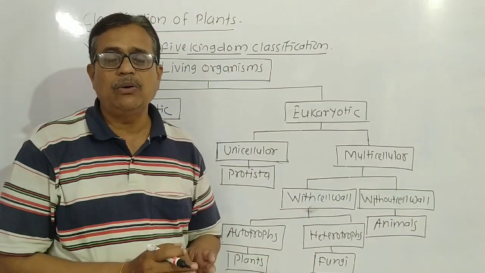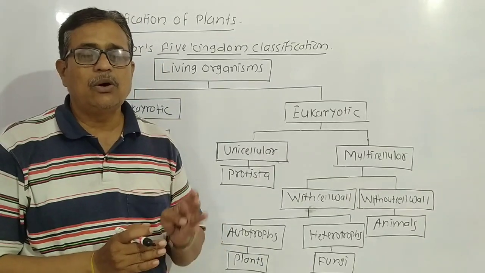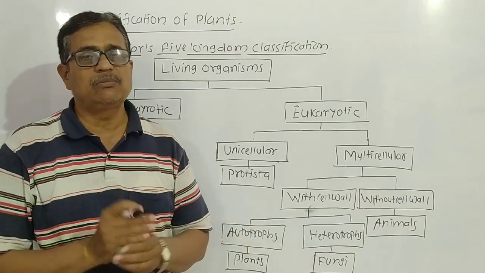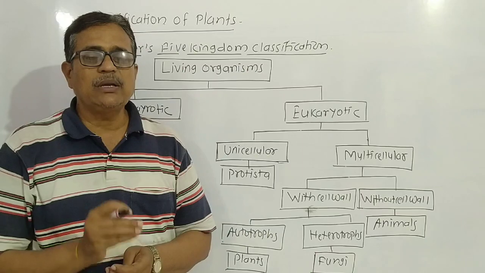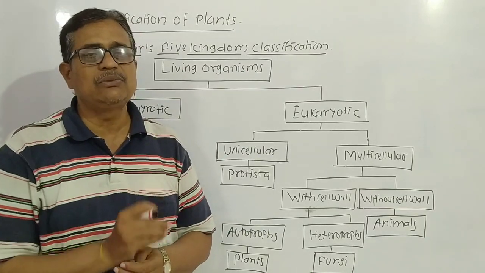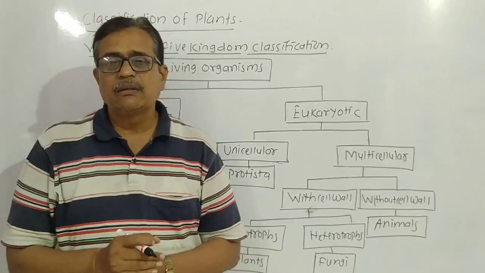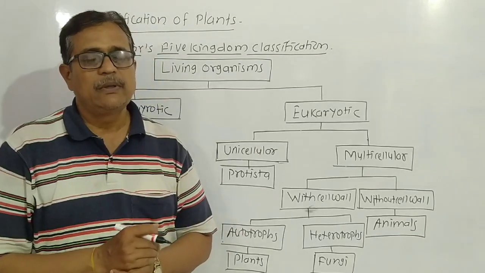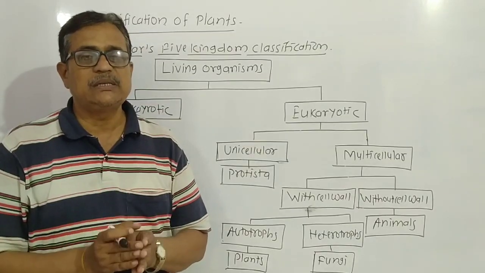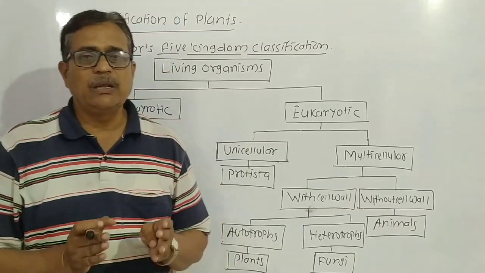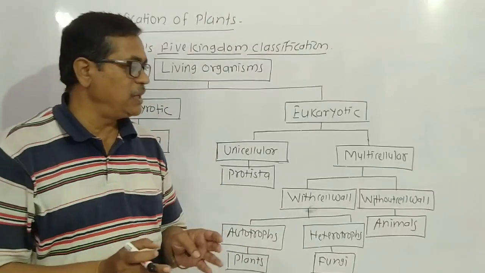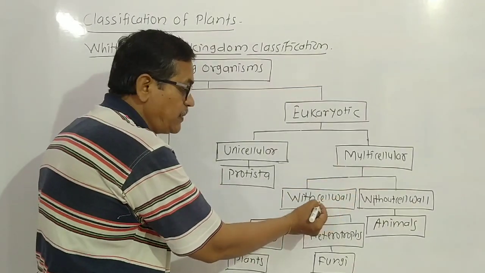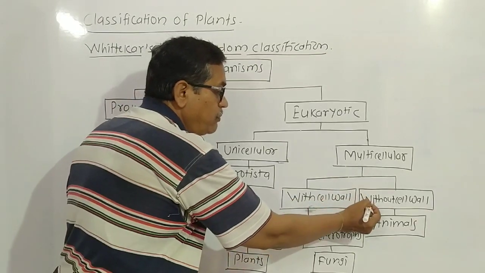This depends upon whether a cell wall is present or absent in the cell. Dear students, the cell wall is a protective layer of the cell. The cell wall protects all the cell organelles in the cell. In this way, in a plant cell the cell wall is present, but in an animal cell the cell wall is absent. So depending upon the presence or absence of the cell wall, multicellular organisms are classified into with cell wall and without cell wall.